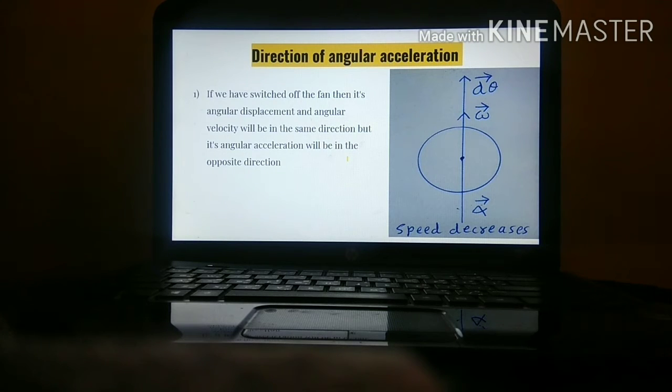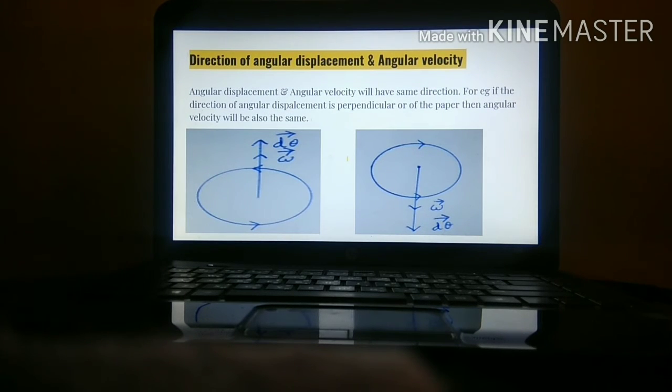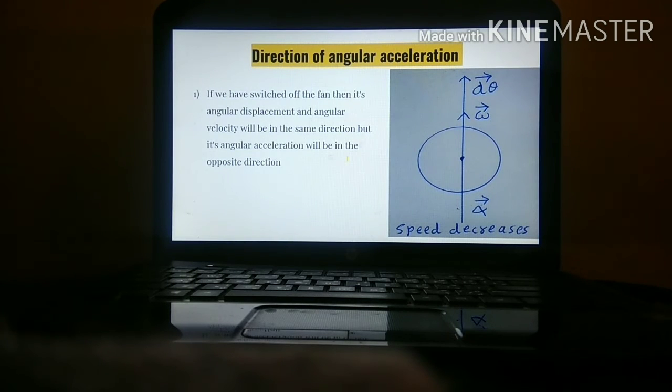Okay. In the previous slide we have already seen that the direction of angular displacement and angular velocity will always be in the same direction. Direction of angular acceleration, we will try to understand. Take for example, a fan already having constant angular velocity. Whenever it is switched off, what will happen?